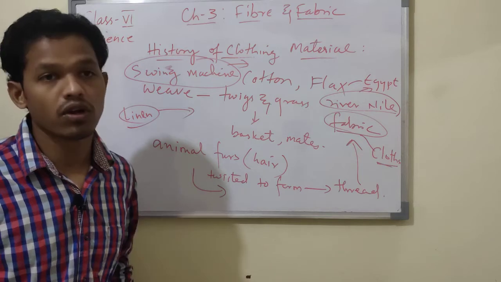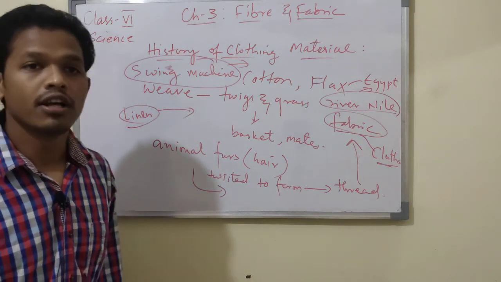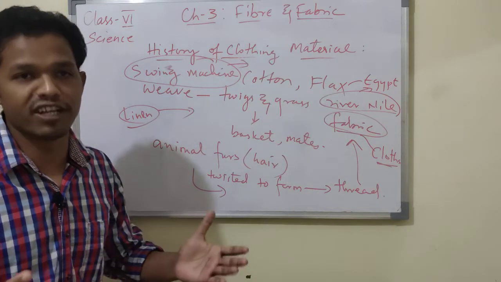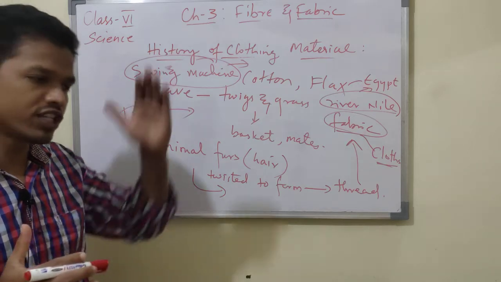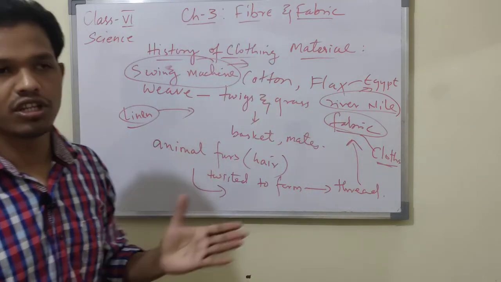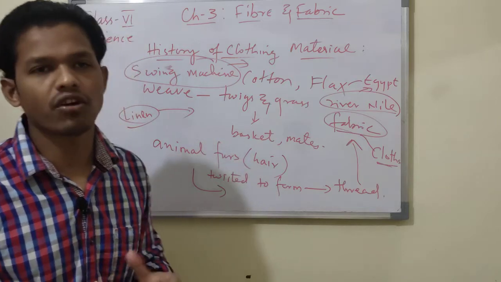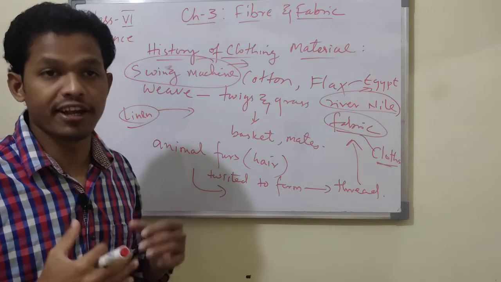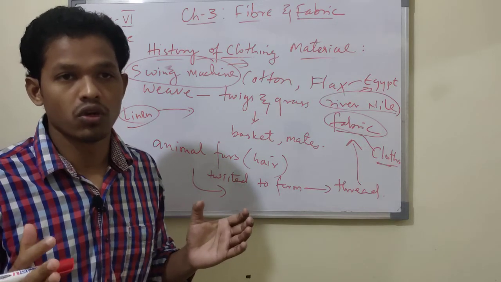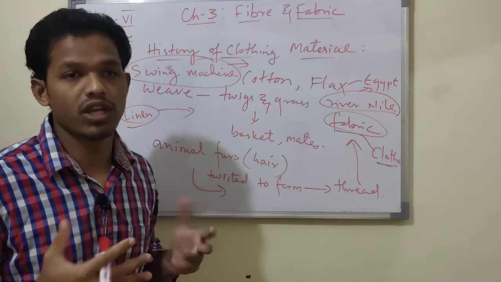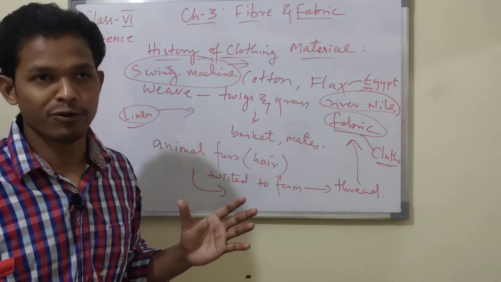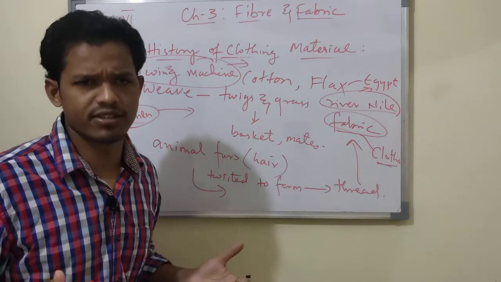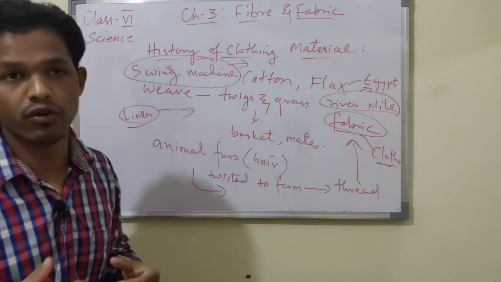So this is the history of clothing materials, how we reached a position where we have different fabrics used for covering our body. In early man times, they used to cover their body with leaves or bark of a tree. But today there is such variation. We have favorite dresses, and different fabrics which we can choose by wearing whichever suits us more.